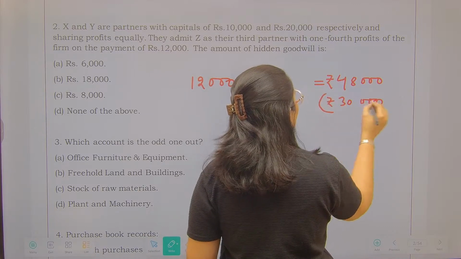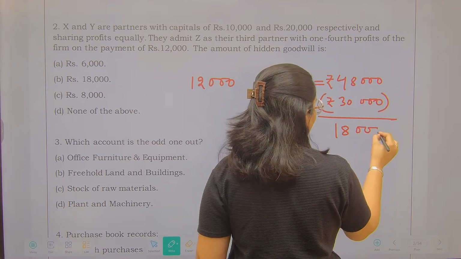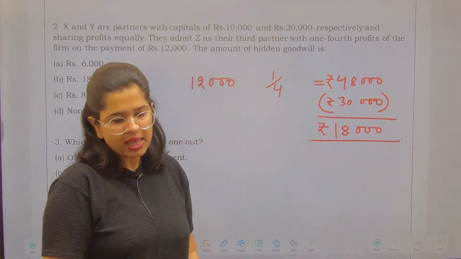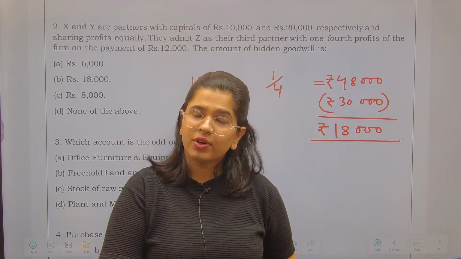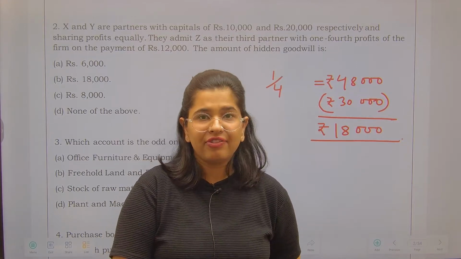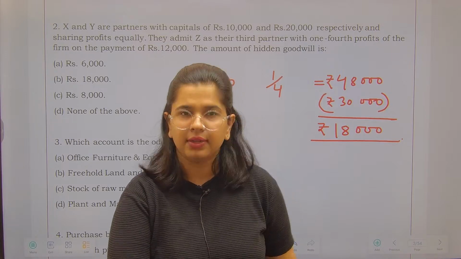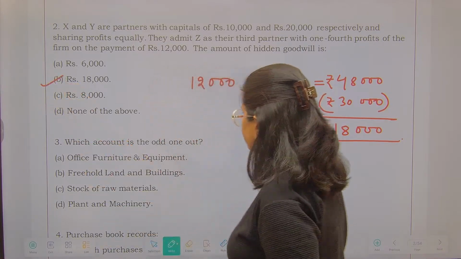Right. So, why you have inflated the amount by 18,000? आपने क्यों inflate किया है 18,000 से? That is because of your goodwill. ठीक है? वो आपकी goodwill की वजह से है जो आपने 18,000 inflate किया है, and that is the quantum of your hidden goodwill. Right? So over here the answer is 18,000.